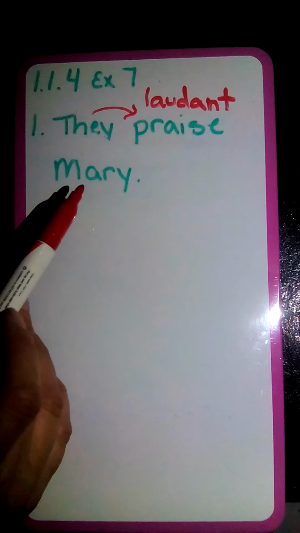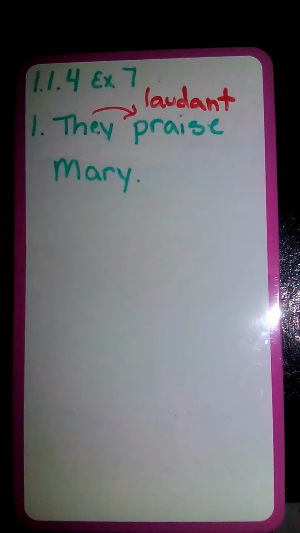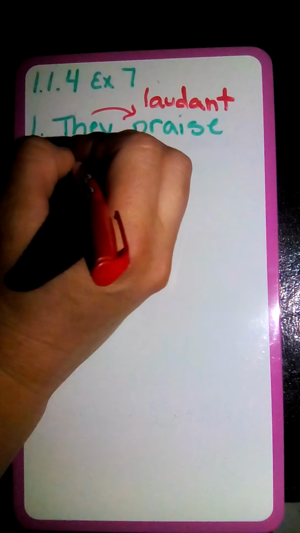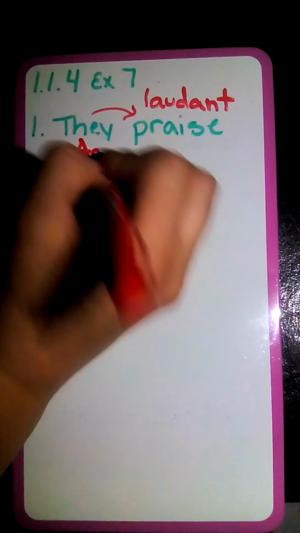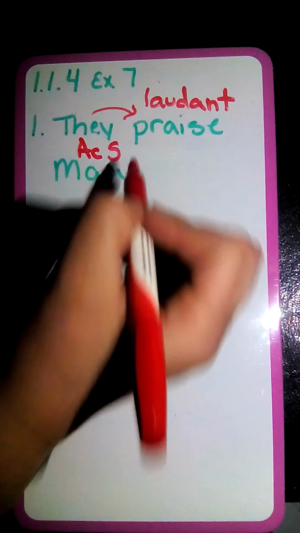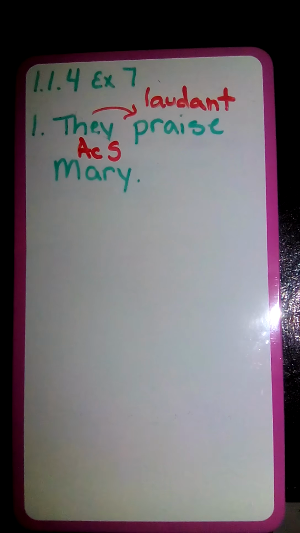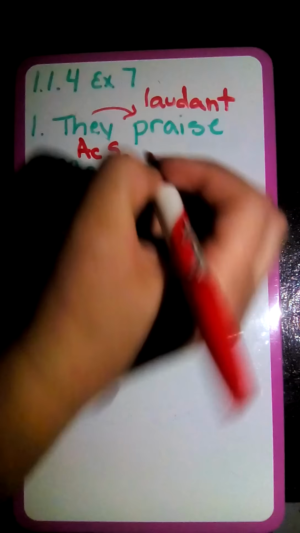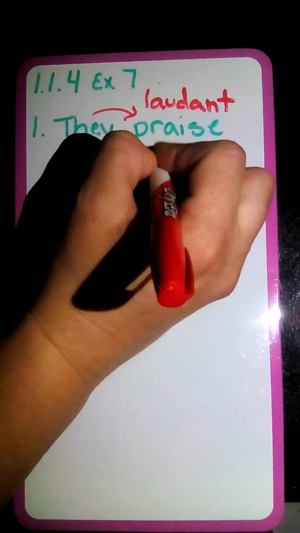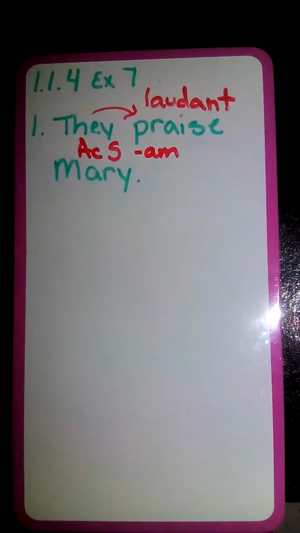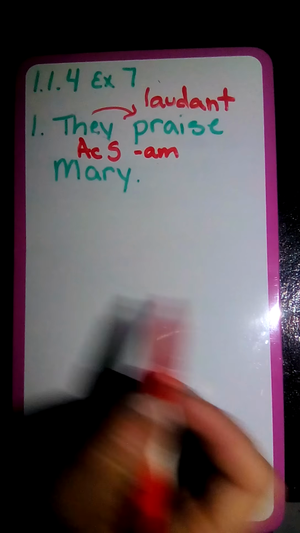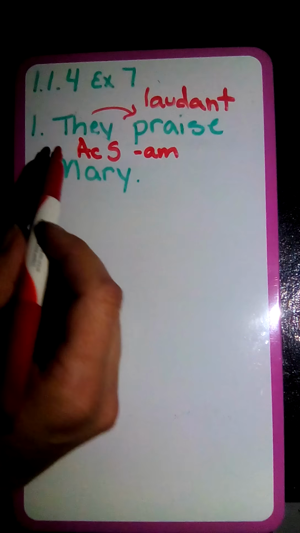And what are they praising? Well, they're praising Mary. And Mary would be our direct object, and direct object in Latin goes in the accusative case. So we're going to write accusative, and is Mary singular or plural? She's singular. So if we look to our chart, our first declension chart, we're going to look for accusative singular, and that ending is A-M.